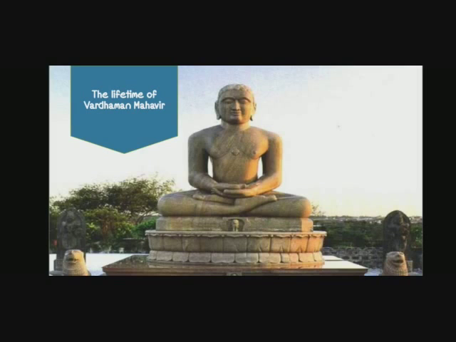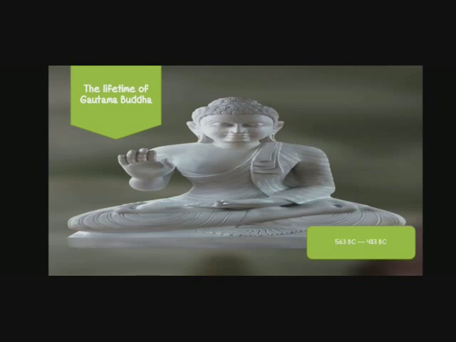The lifetime of Vardhaman Mahavir was before Jesus Christ, so it is written as 599 BC to 527 BC. It is written in descending order, as you can see, from a bigger number to a smaller number. The lifetime of Gautama Buddha was written as 563 BC to 483 BC. Here also you can see it is written in descending order. Why? Because it was before Christ.